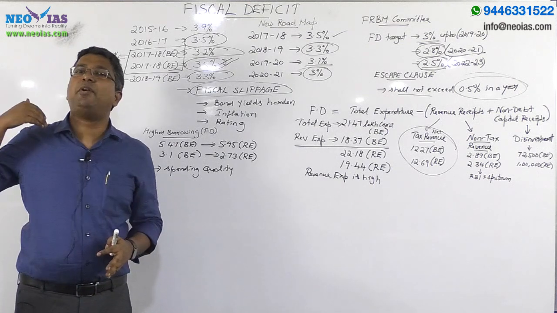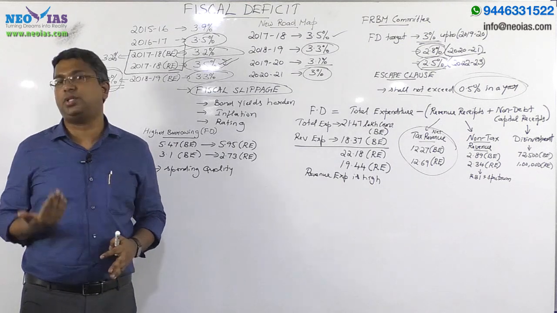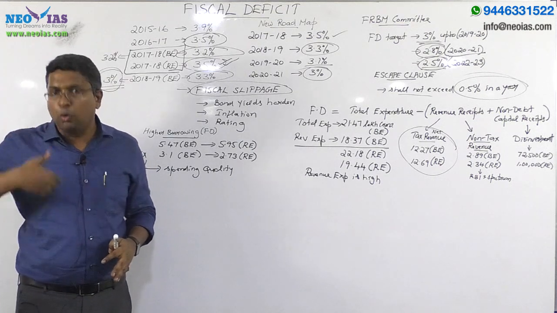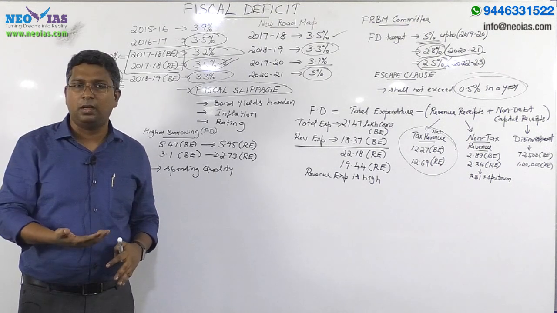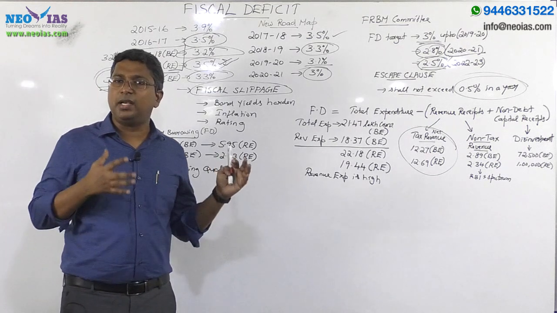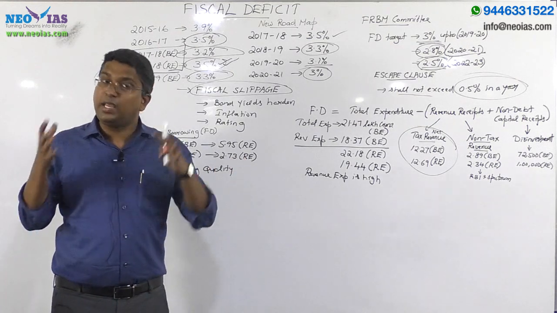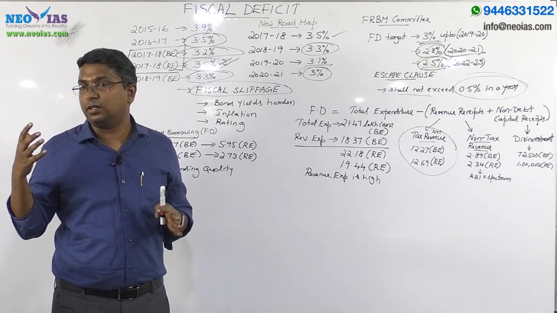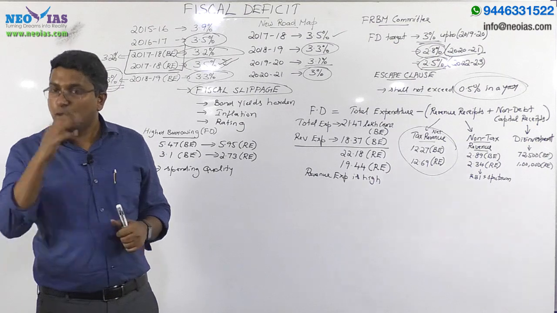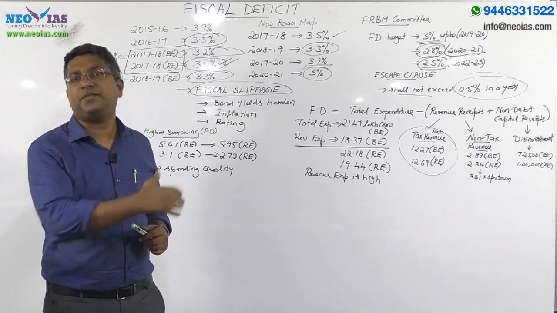Then it will have an impact on inflation, in the sense that more money spent by the government will result in inflation. Also, one of the most important indicators the international credit rating agencies look into is the fiscal deficit target.